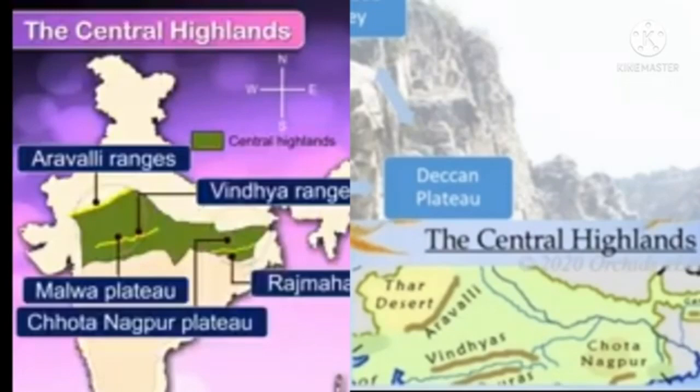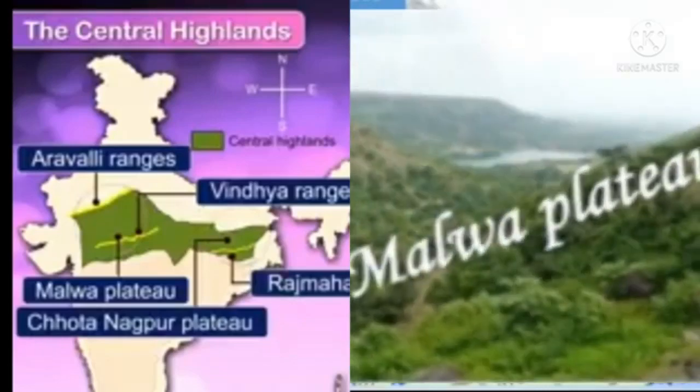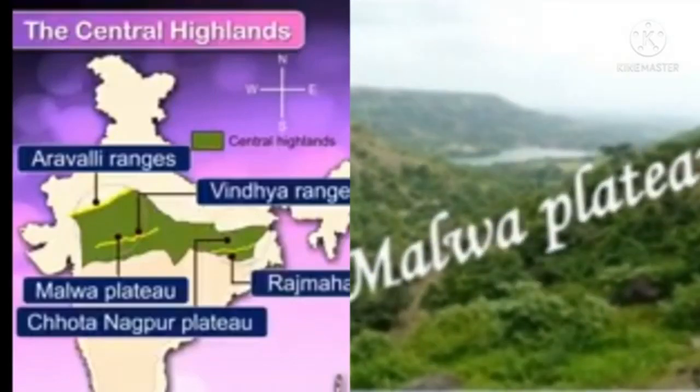What are they? Rajasthan and Madhya Pradesh. Malwa Plateau spreads across parts of Rajasthan and Madhya Pradesh. Children, many rivers flow through this area. What does it mean?